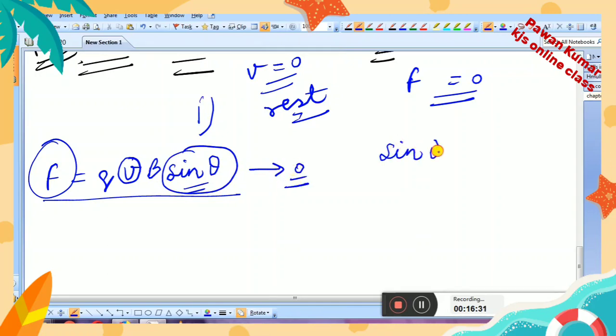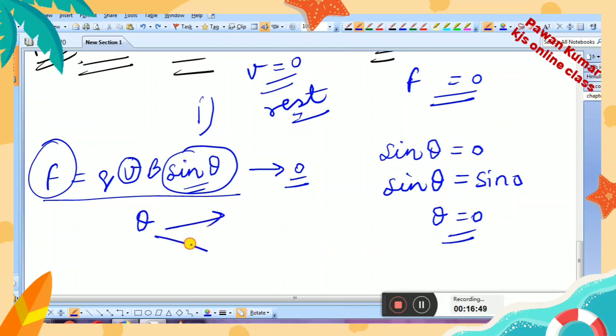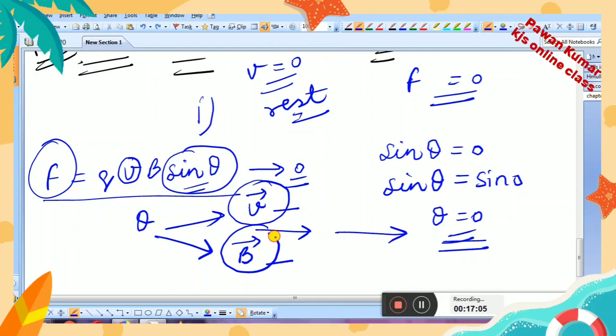So when is it possible that the sin theta value will be equal to 0? It will be equal to 0 when theta is equal to 0. Theta is the angle between two quantities, one is B and one is V. If between them you have 0 angle, that means V vector and B vector are in the same direction.